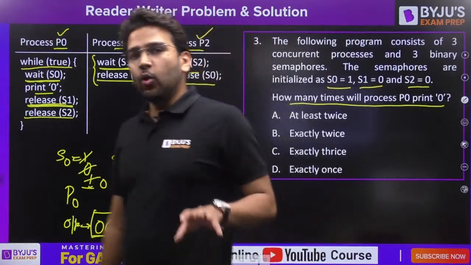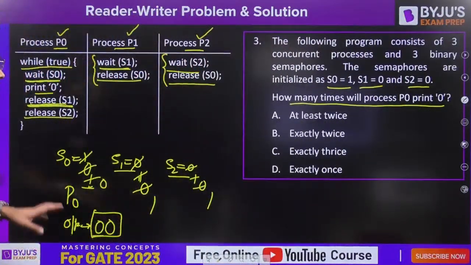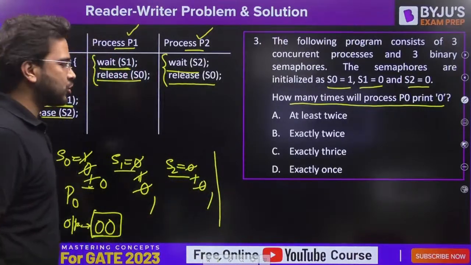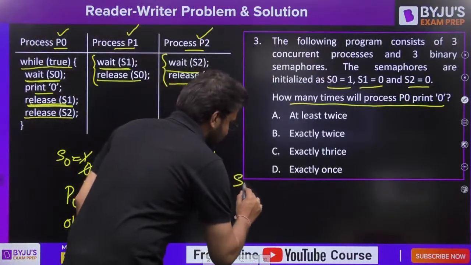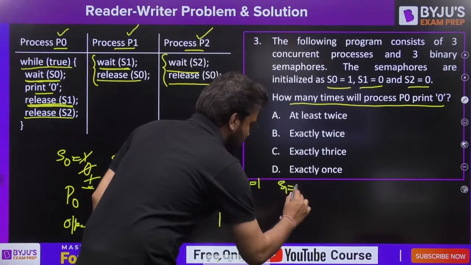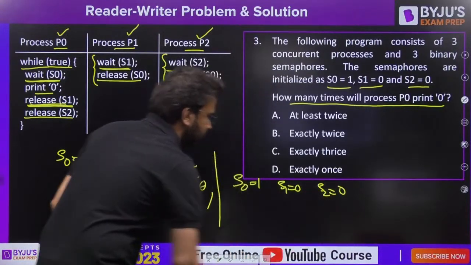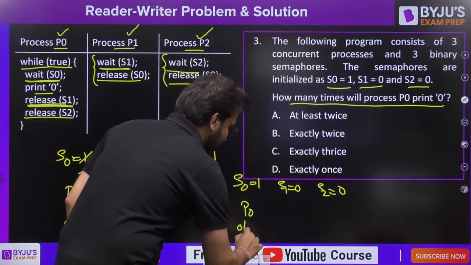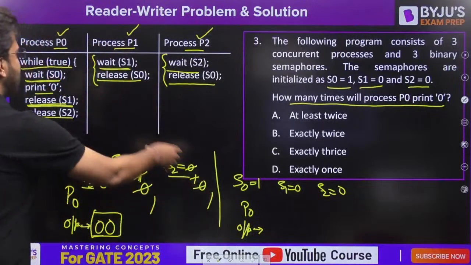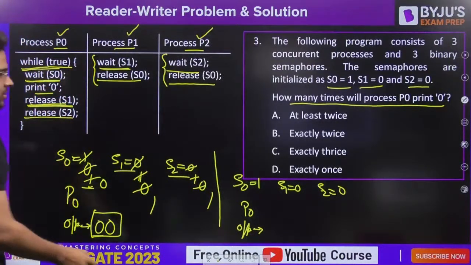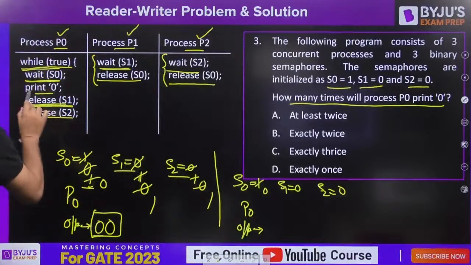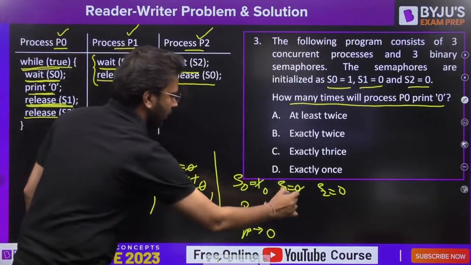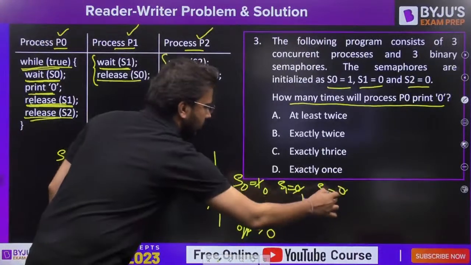But is it the only case possible here? What do you think? Let's analyze the other possibility also. Let's say S0 value initially 1, S1 value initially 0, S2 value initially 0. We started with the P0 process because we have to start, and here we are writing the output. P0 executes while of true, wait of S0, make it 0, fine. Print 0, output is 0 so far. Release S1, make it 1. Release S2, make it 1.